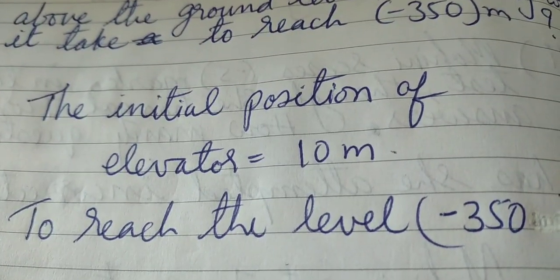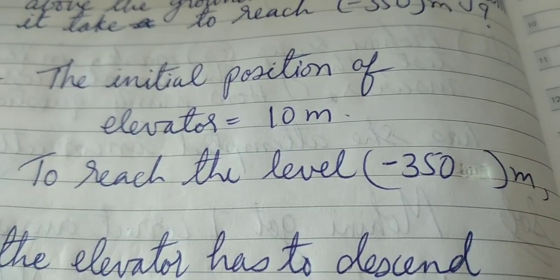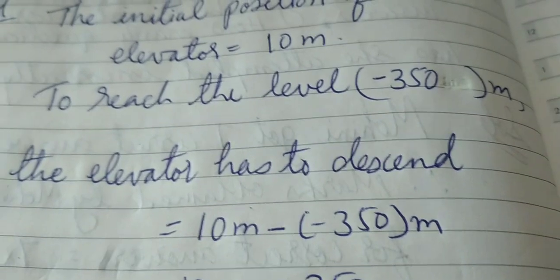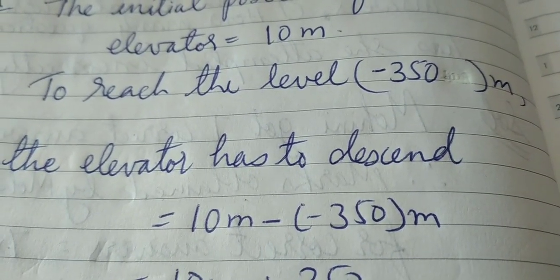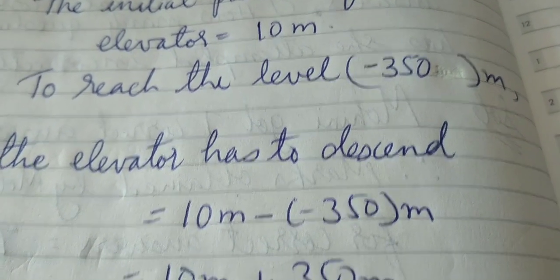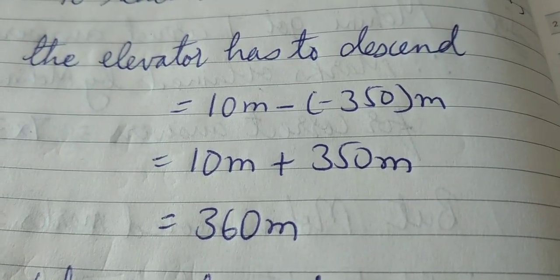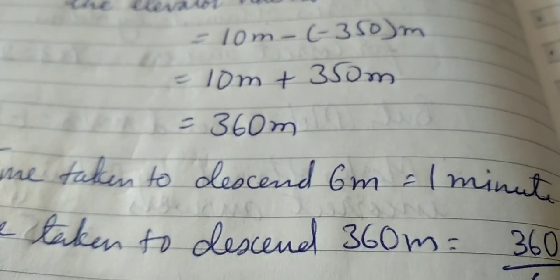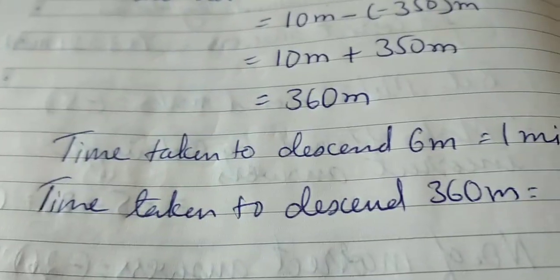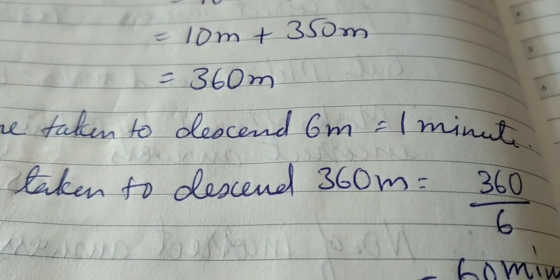The initial position of the elevator is equal to 10 meter. To reach the level minus 350 meter, you have to find out how much the elevator has to descend. 10 meter minus of minus 350 is going to be 10 plus 350 meter, which is equal to 360 meter. Now the time taken to descend 6 meter is 1 minute, as per the question. Then what will be the time taken to descend 360 meter?